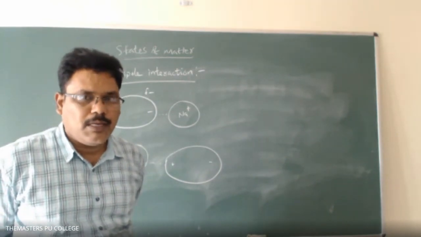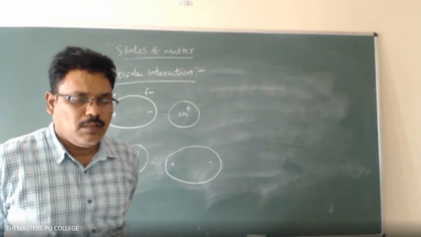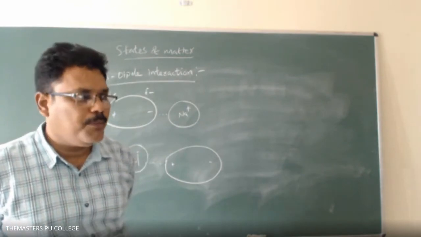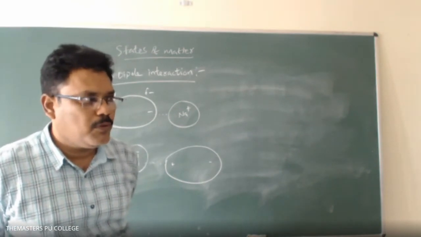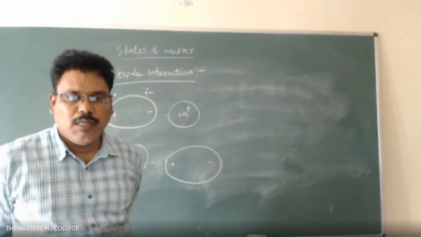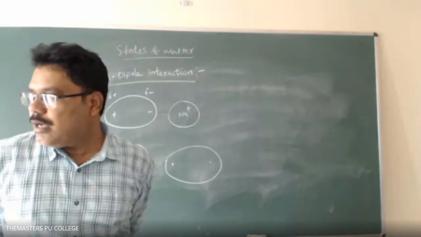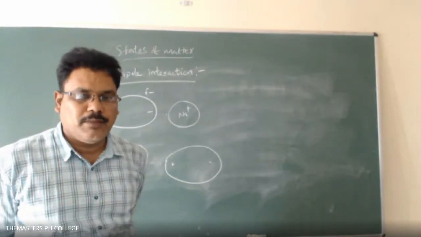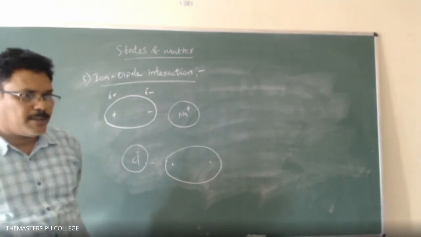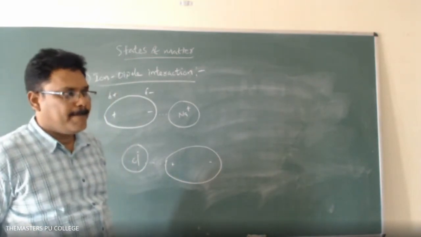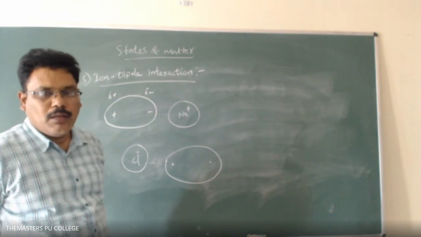In bracket you write polar molecule. This is known as ion dipole interaction.